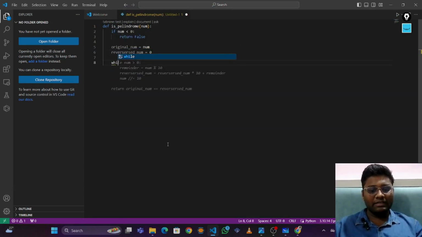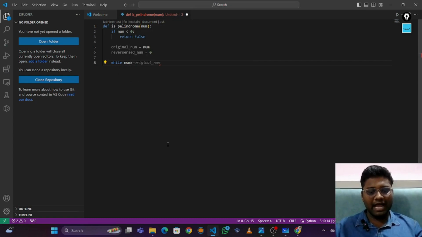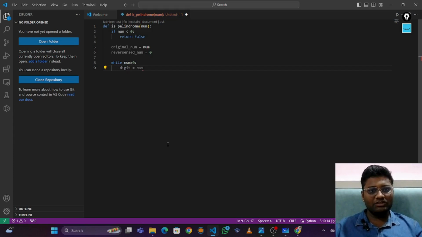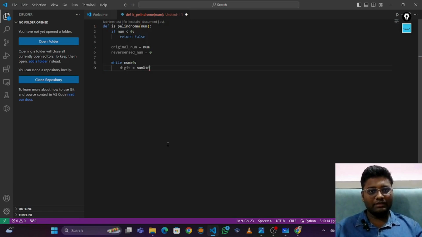Now we will be running the while loop. While num is greater than 0, we will be getting its last digit using num modulo 10.